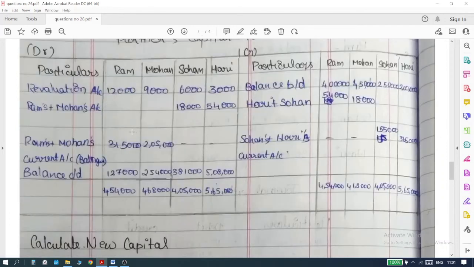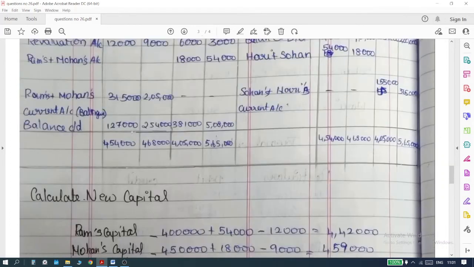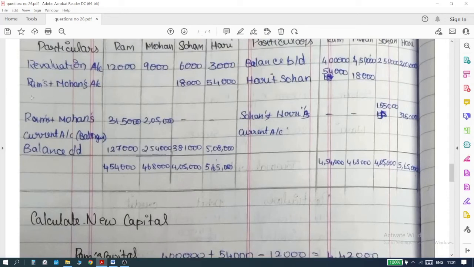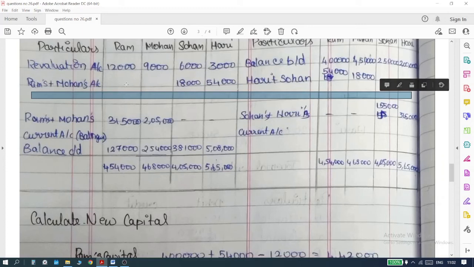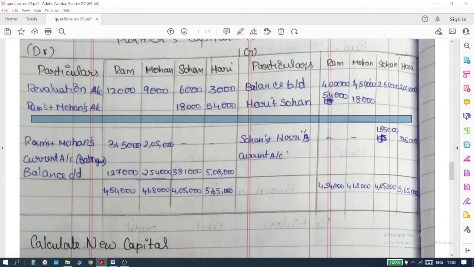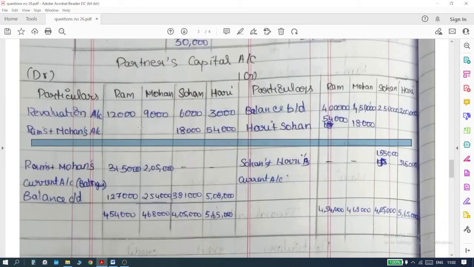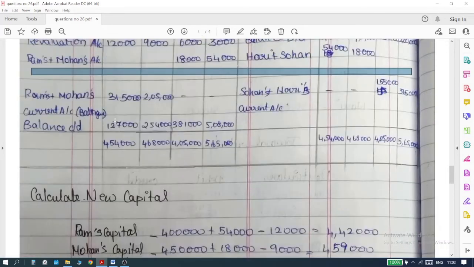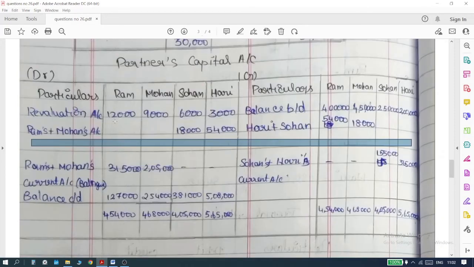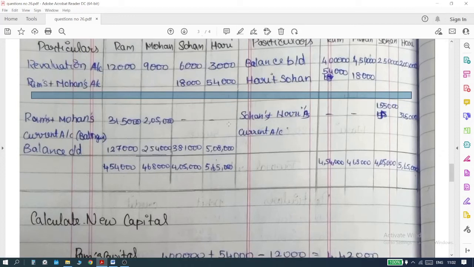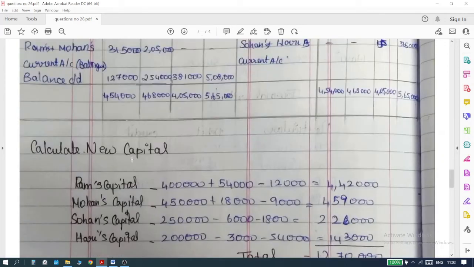So the next step is very important. What is the next step? You have to calculate the new capital. The calculations that you have done above this bar so far are clear, right? Before you go any further, you need to be calculating the new capital. The rest of the information given here below this bar will need to come out of a calculation called the calculation of new capital.